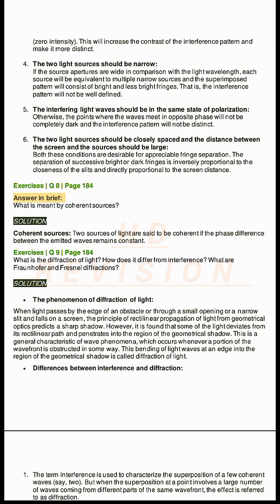Exercises Q8, page 184. Answer in brief. What is meant by coherent sources? Solution. Coherent sources. Two sources of light are said to be coherent if the phase difference between the emitted waves remains constant.